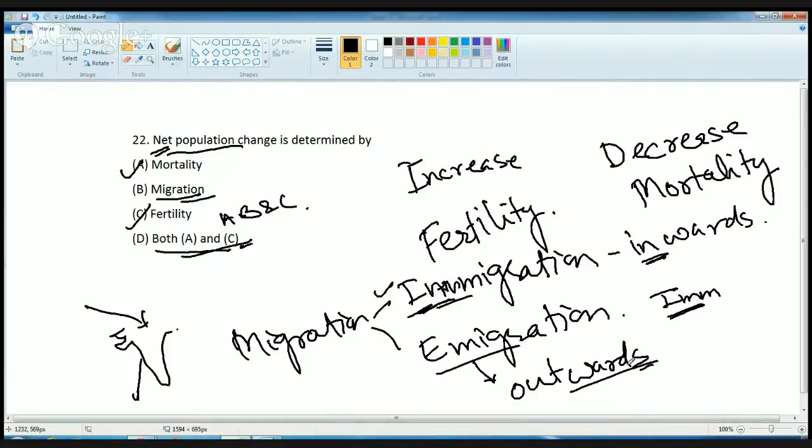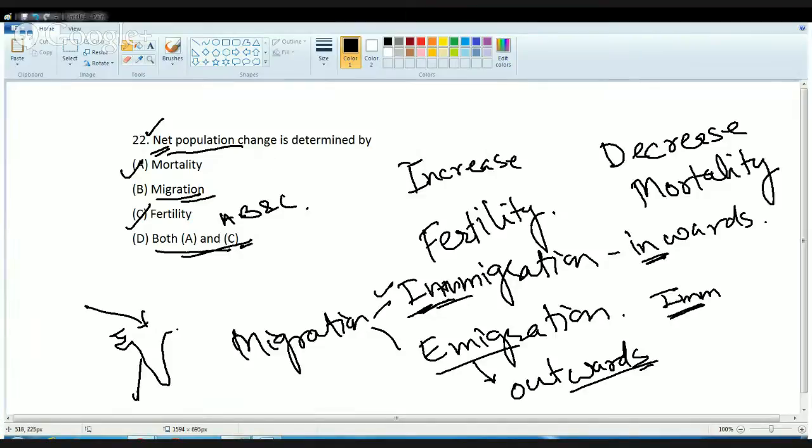Now those people who are coming into the country and going out of the country, the difference of that would also contribute to the net population change. Therefore, the correct answer should be all of the three.